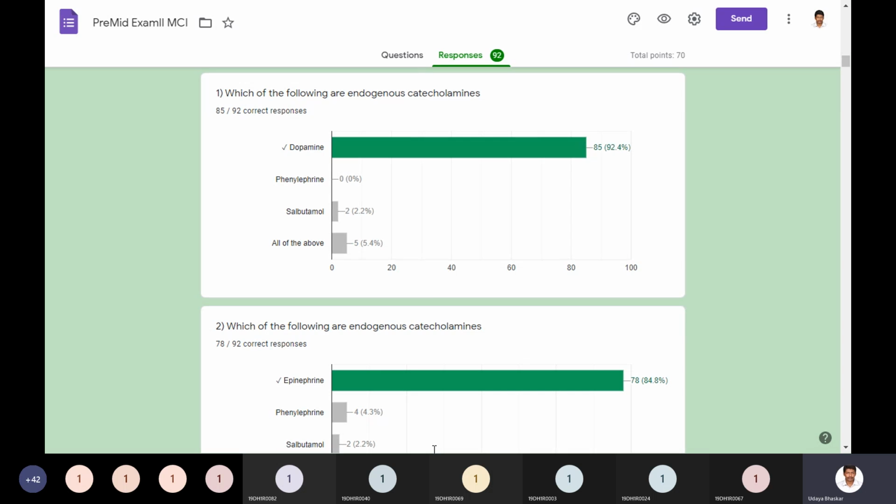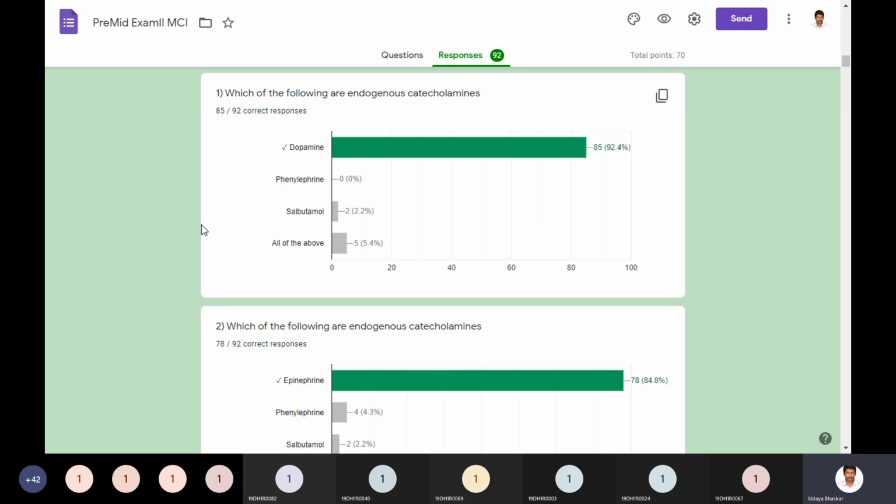Fine. So let us revise our unit 2. Drugs acting on autonomic nervous system. In that, unit 2 deals with sympathomimetics and sympatholytics, adrenergic drugs. So the first MCQ is: which of the following are endogenous catecholamines?